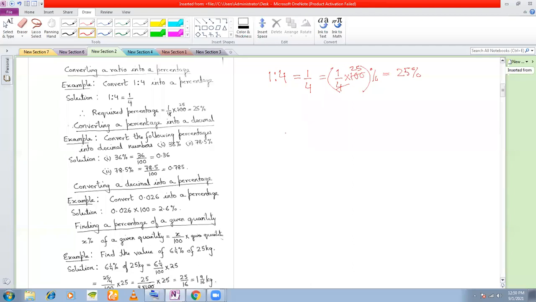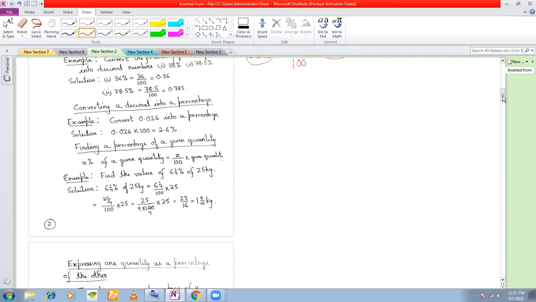Next, converting a percentage into a decimal. How do you convert a percentage into a decimal? Suppose I give you 36%. If you want to convert this to a decimal, you first divide it by 100. Because you have 2 zeros in the denominator, the decimal point will move 2 places. You'll get 0.36. So this 36% is the same as 0.36.